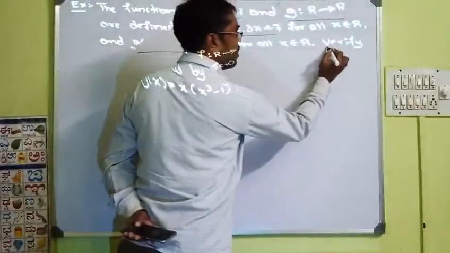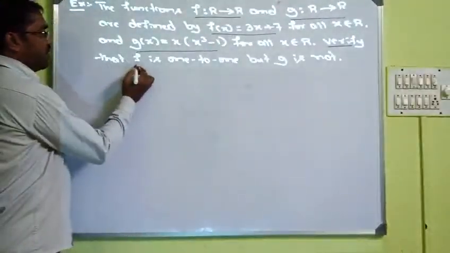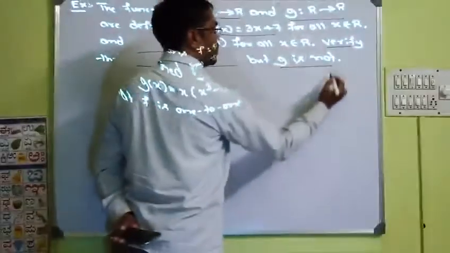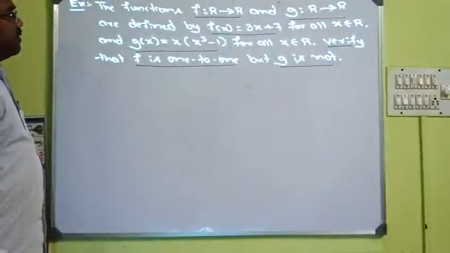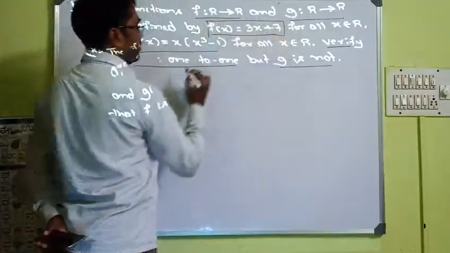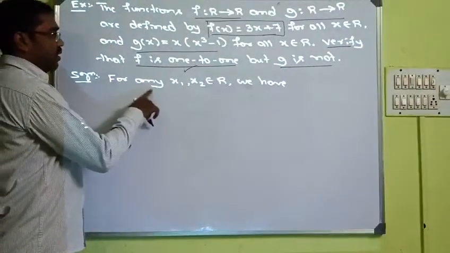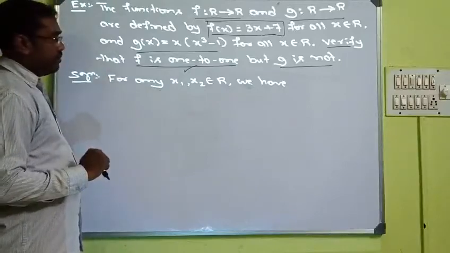We need to verify that f is a one-to-one function, but g is not one-to-one. Let us start with our function f and prove it is one-to-one. As we have already seen two ways of proving a function one-to-one.